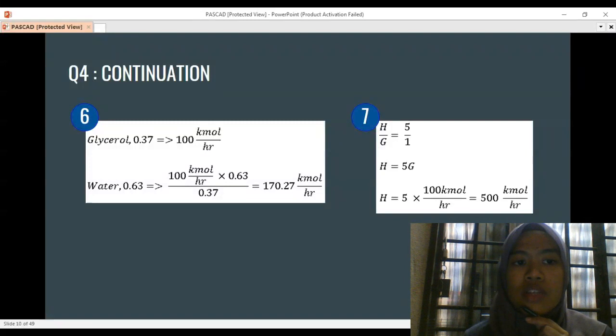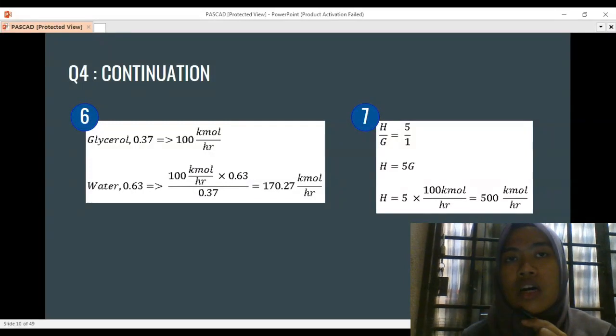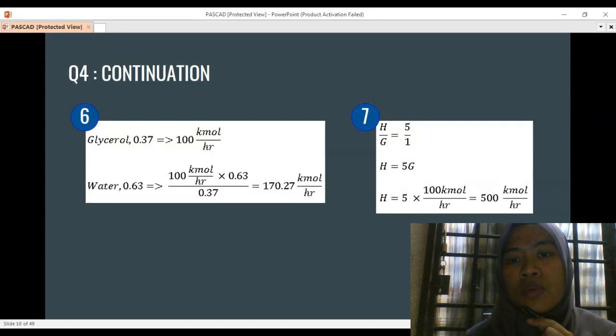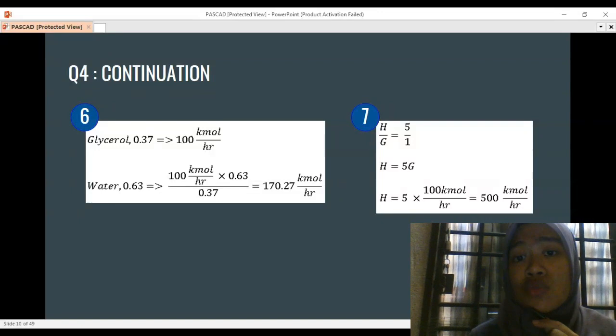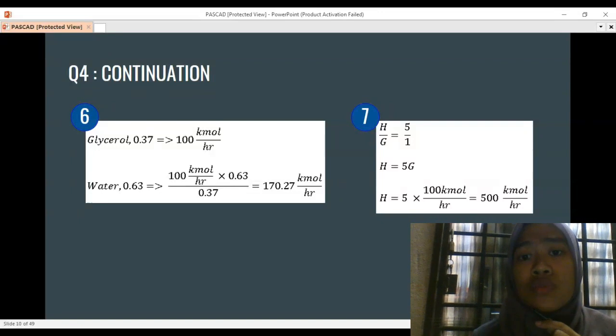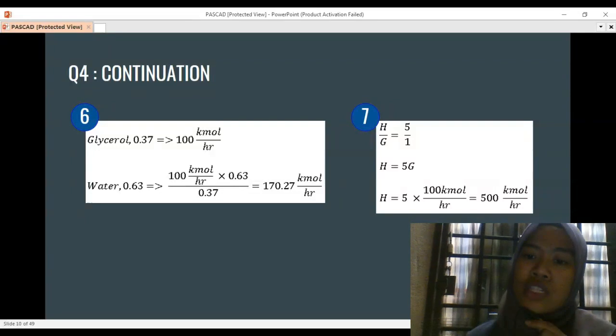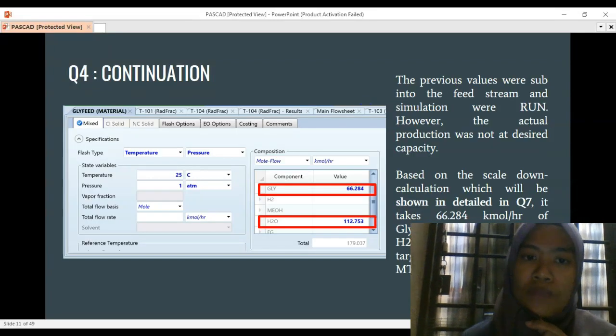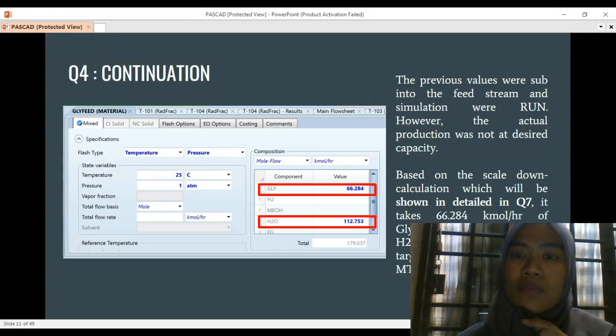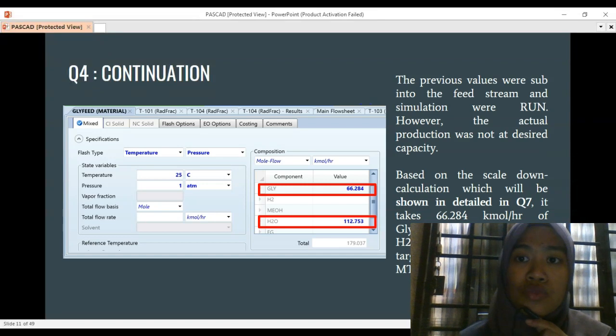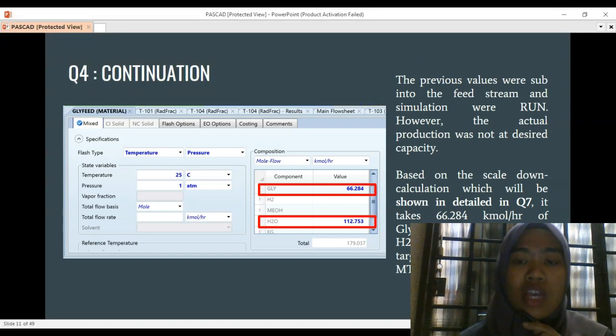We then continue with the glycerol, calculating the mole flow rate of the glycerol. We got 100. Meanwhile, for the water, we got 170.27. Other than that, there is a ratio between the glycerol and the hydrogen, which is 1 glycerol is equal to 5 hydrogen. Thus, we calculate the values. The mole flow rate of the hydrogen is 500 kmol per hour. We then substitute all the values into the feed stream, and then we run the simulations.